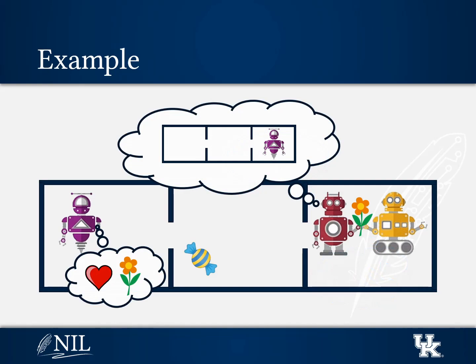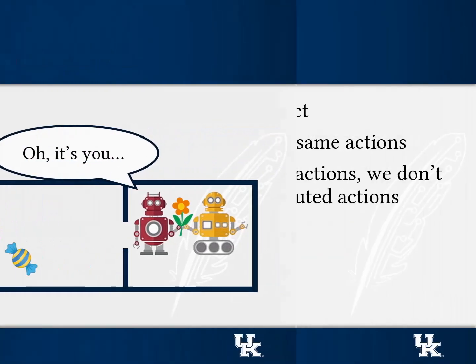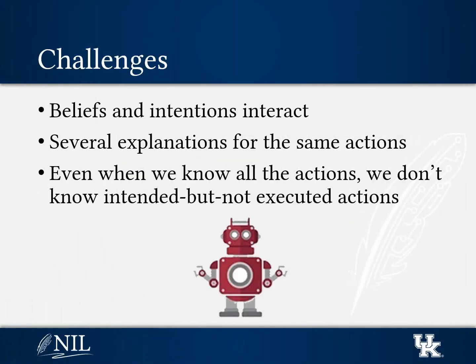Another equally reasonable conclusion is that Red is in love with purple. Red accurately knows that purple wants flowers, but Red is mistaken about purple's location. This example highlights some of the challenges of belief and intention recognition. First, we can't really separate it into 2 different problems because beliefs and intentions interact. Second, there are often several explanations for the same series of actions.